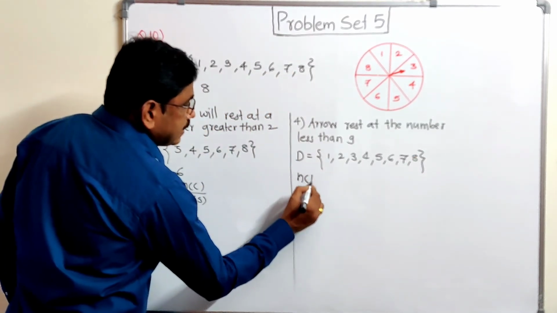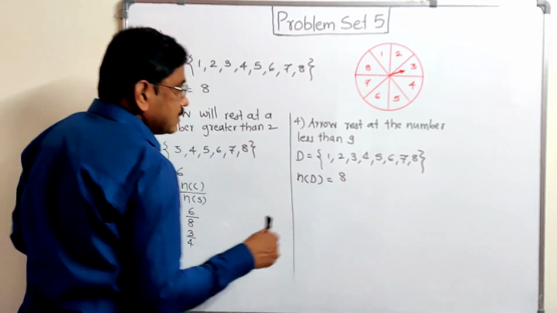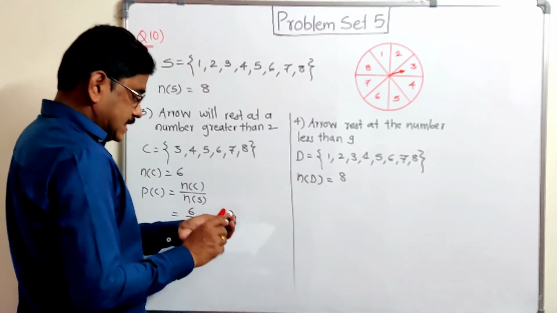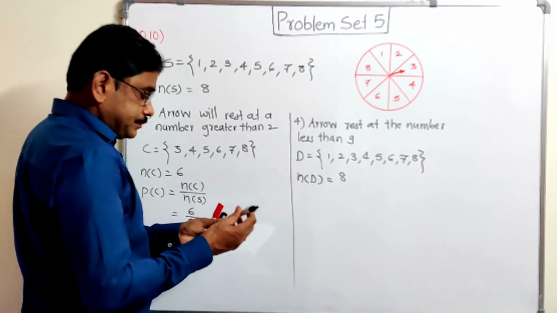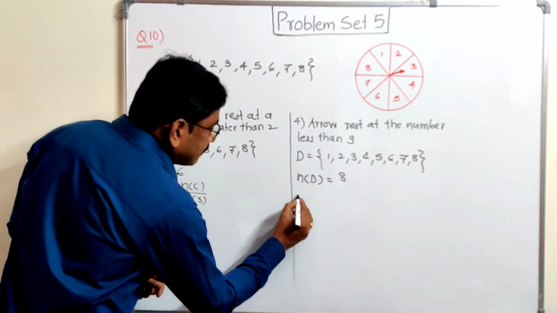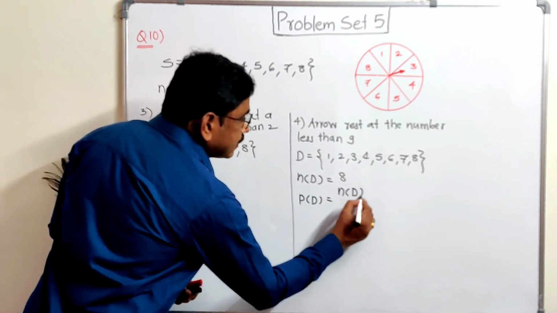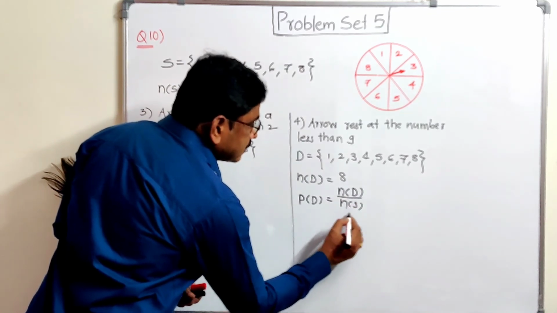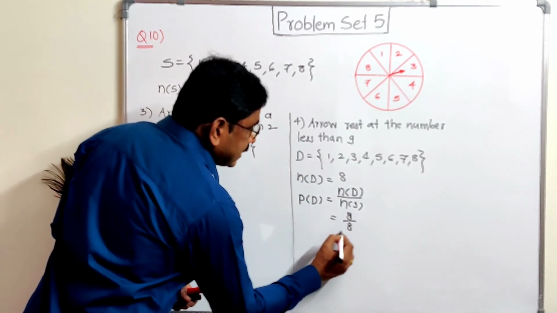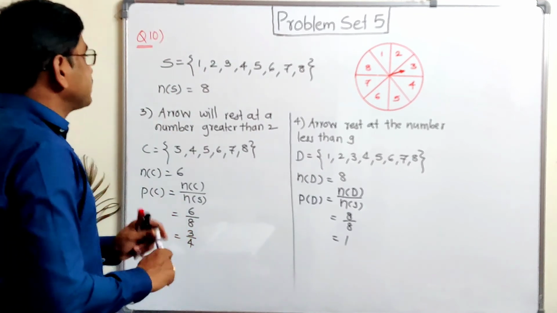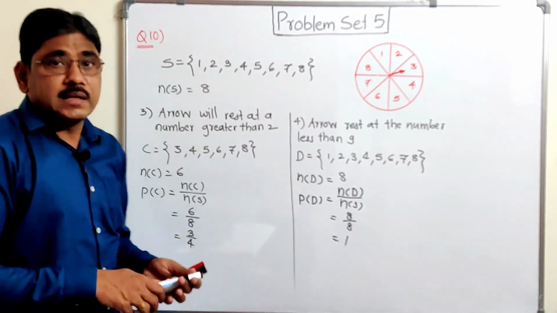So n(D) is the same, 8. Both sets are the same, and here we get the probability of set D, P(D), equal to n(D) divided by n(S). That means 8 divided by 8, probability is 1. So in this way, in the 10th sum we can find the probabilities.